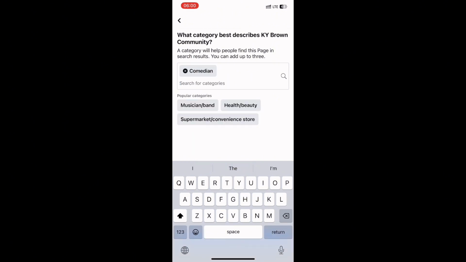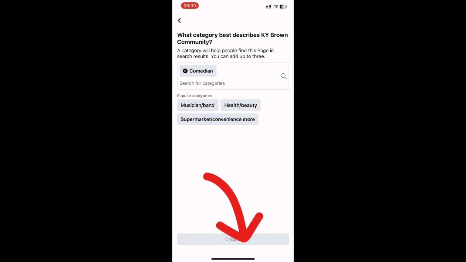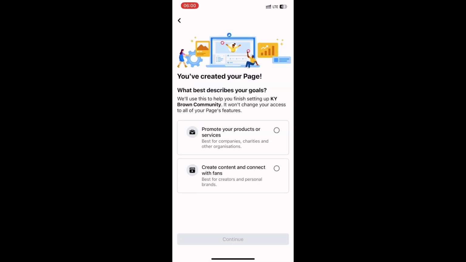As you can see, that is it over there. So the next thing you need to do is to click on that create. So you allow it to load. I think the reason why this thing is taking time is because I don't have much data anymore. So yours might not take this long, but just allow it to load. Once it's done creating, this is what you will see next.